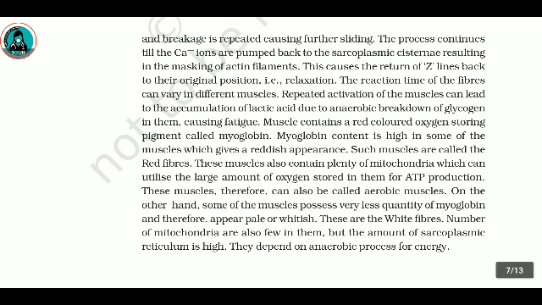On the other hand, some of the muscles possess very less quantity of myoglobin and therefore appear pale or whitish. These are the white fibers. Number of mitochondria are few in them, but the amount of sarcoplasmic reticulum is high. They depend on anaerobic process for energy.